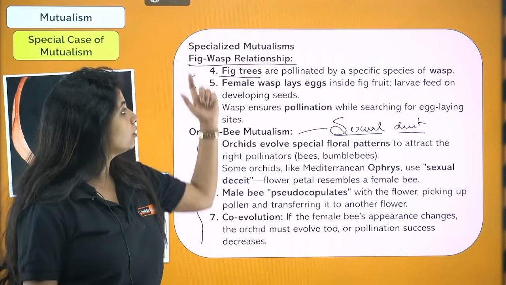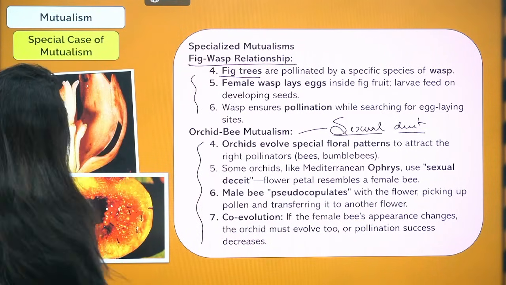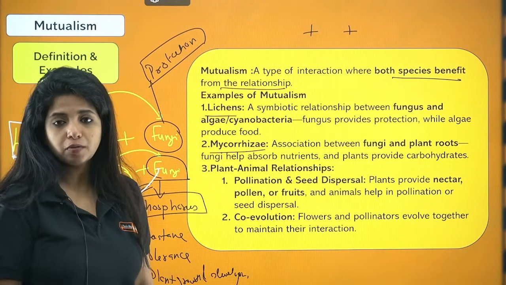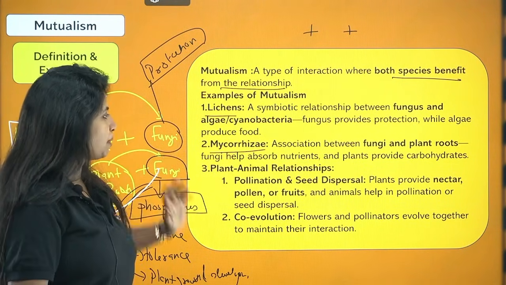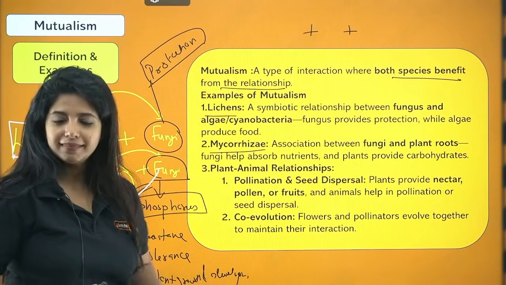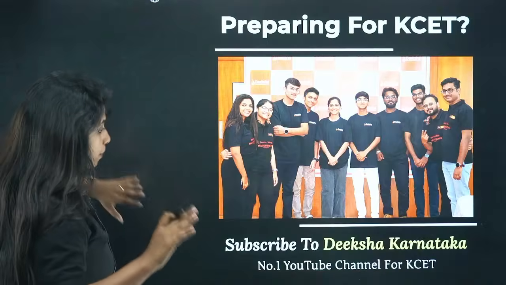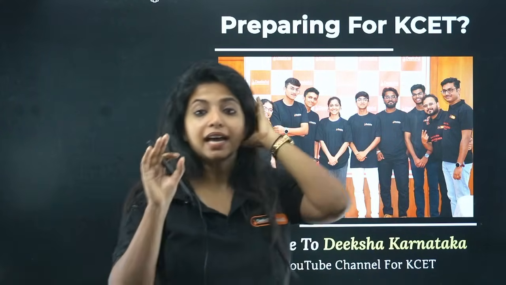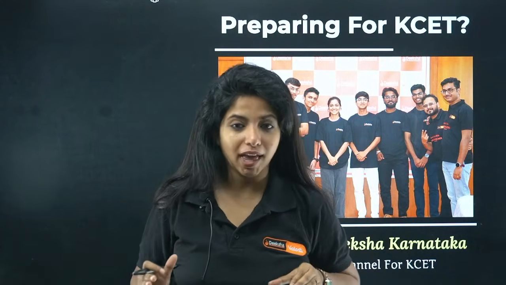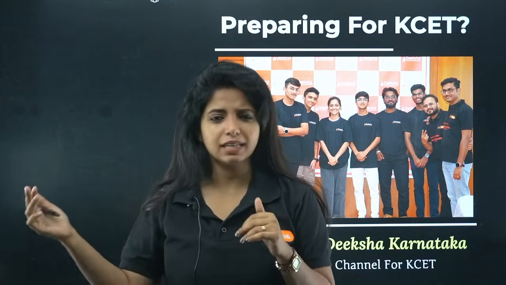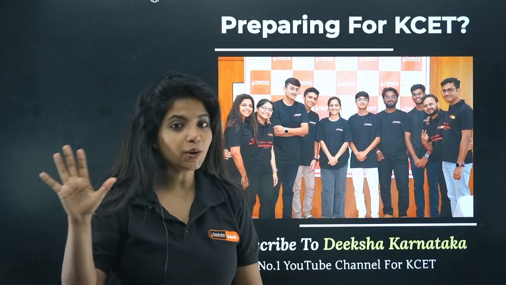Apart from that, you have fig and wasp as an example of plant and pollinator relationship, and lichen and mycorrhiza is also there. Done. With that, we end this particular chapter. One very important thing: in commensalism, one organism is benefited, and the other organism is neither benefited nor harmed. That is commensalism. The example for that is not given in your NCERT.